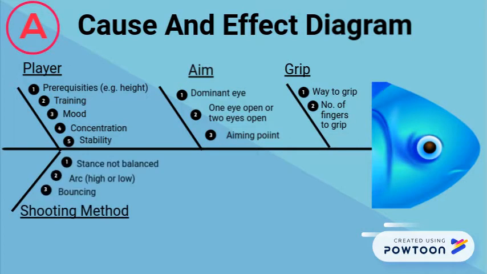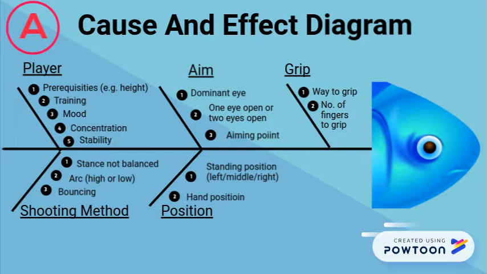For the shooting method, first the stance is not balanced, the arc is high or low, or there's bouncing on the table. For position, well, first standing position, left, middle or right, and then hand position, but we can also consider other things such as timing to throw as well.